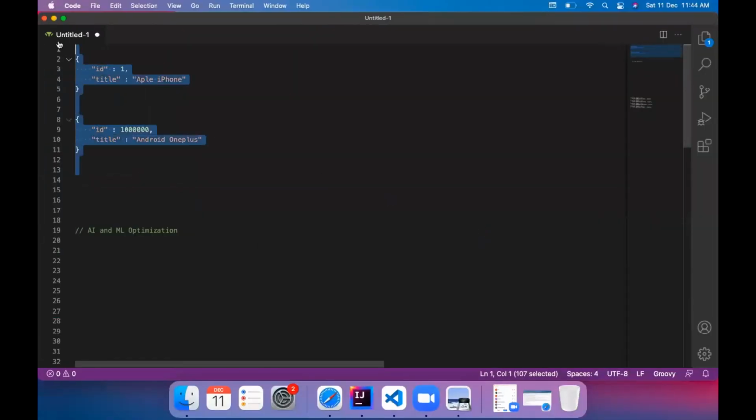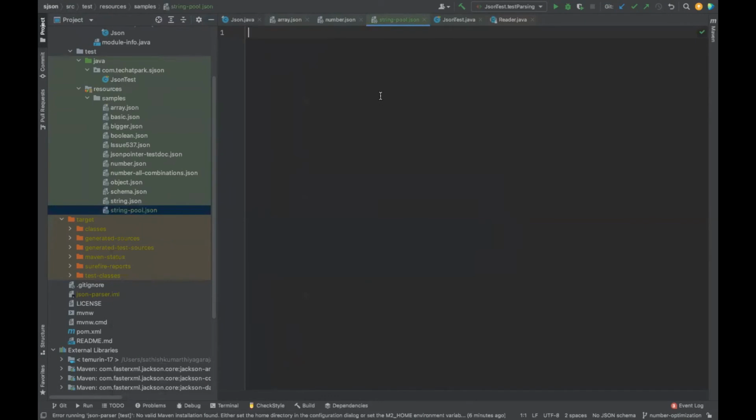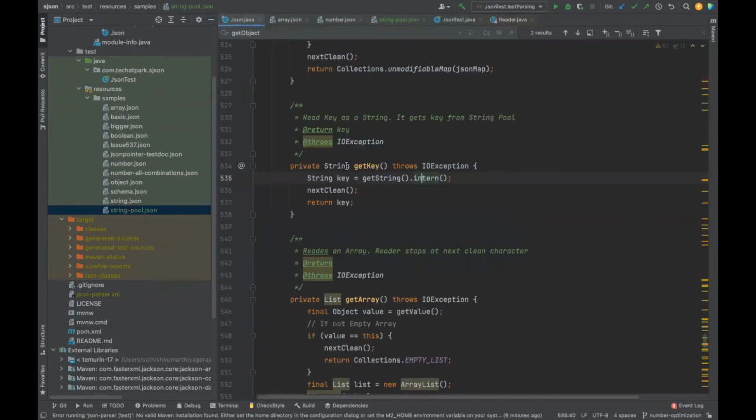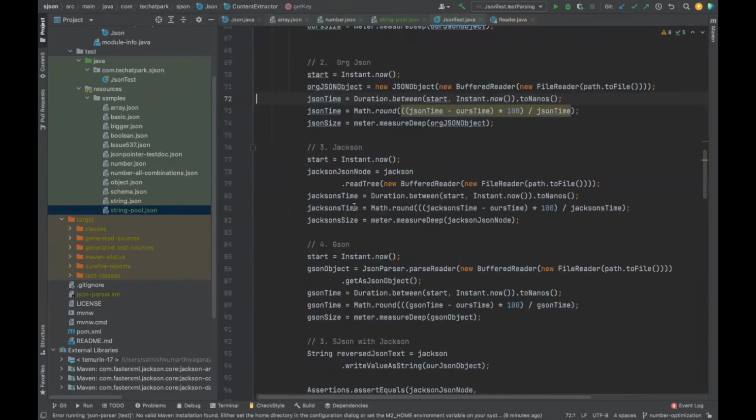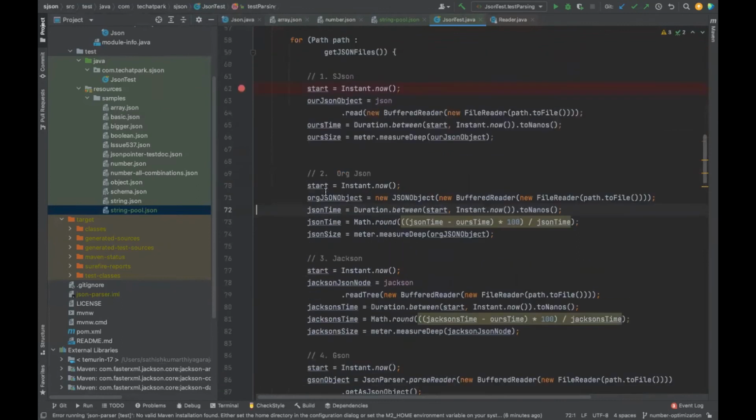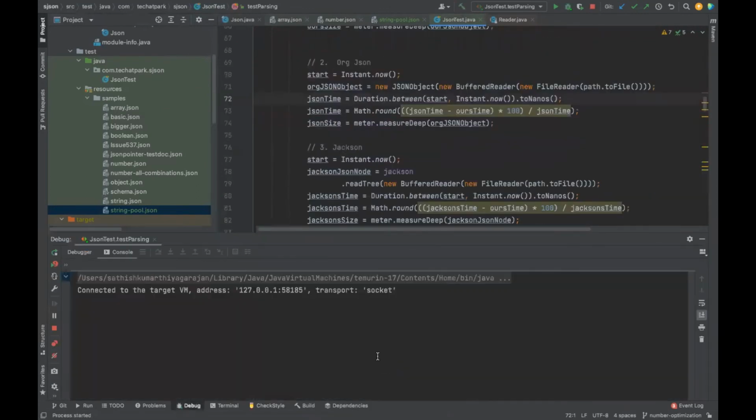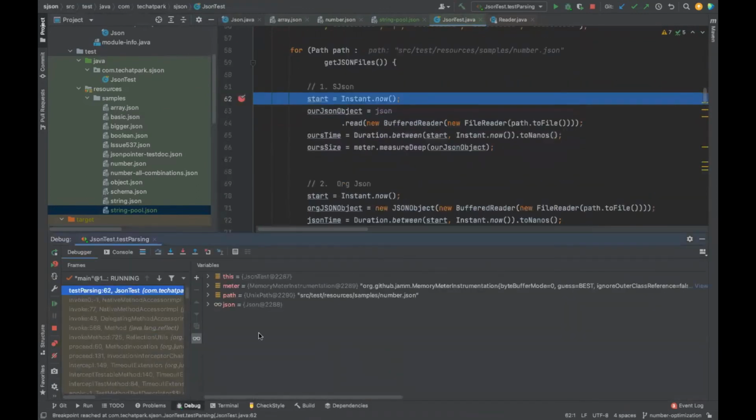I'm going to put this in an array. Now I'm going to JSON test. Now path is number.json. Skip it. String pool.